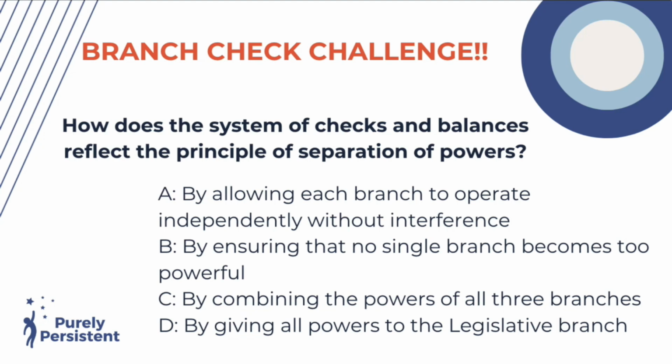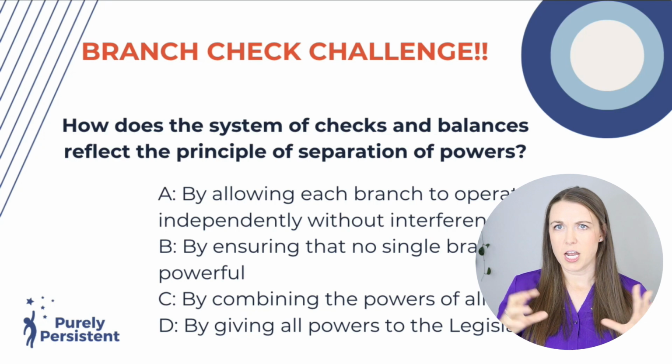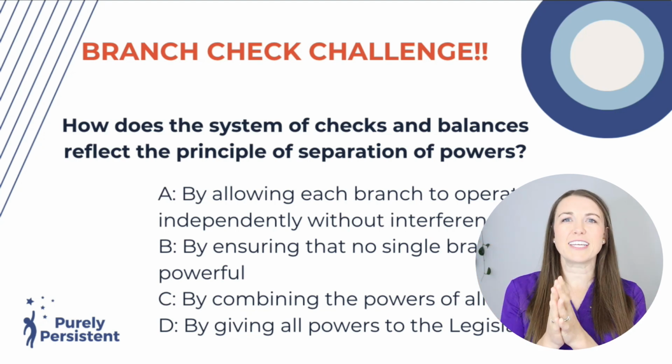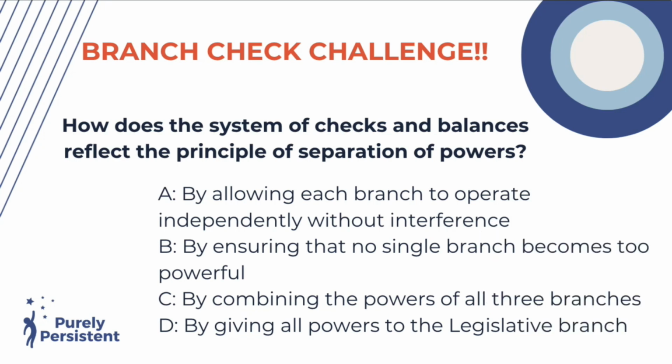B, ensuring that no single branch becomes too powerful. C, by combining the powers of all three branches. That makes me think of Captain Planet, where they take the wind, the water, the fire, bring them all together, and it's Captain Planet. Is that what they're doing here? Or D, by giving all powers to the legislative branch, the almighty legislative branch.